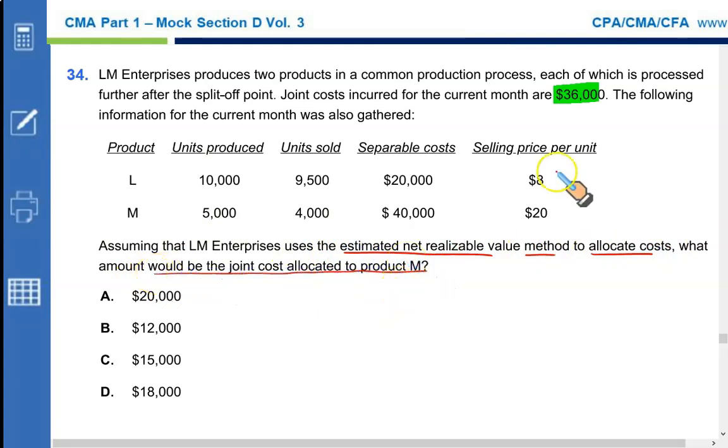First of all, we need to find the final selling price, which can be calculated by multiplying 10,000 with 8.